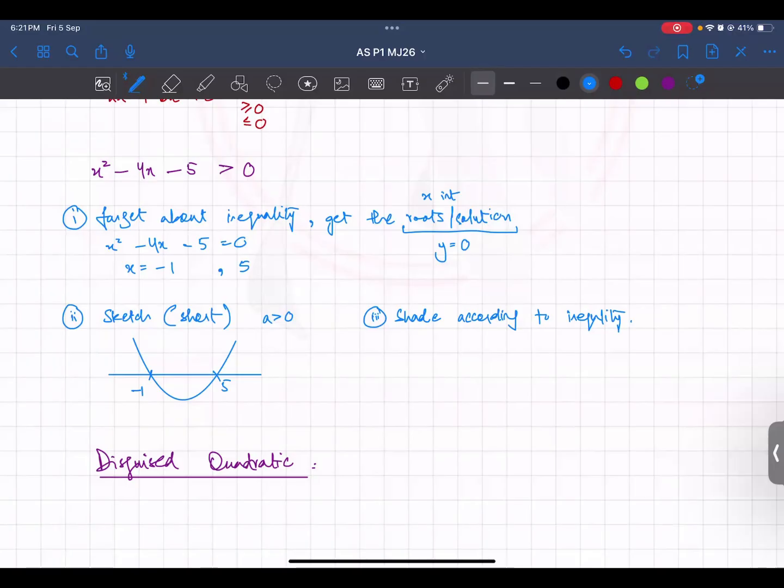Now if the inequality is greater than 0, shade the upper portion. And if it is less than 0, then you shade the lower, below the x-axis. Below, sorry, this is upper. What is the opposite of below? Above, yes. Above x. And this is below x. X-axis, okay? Let me write x-axis as well.